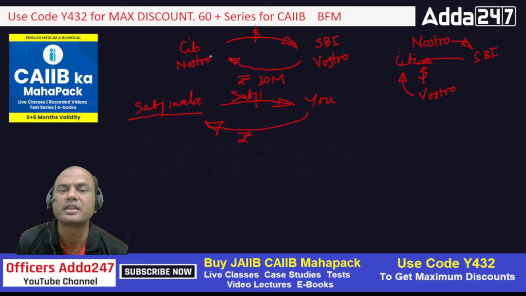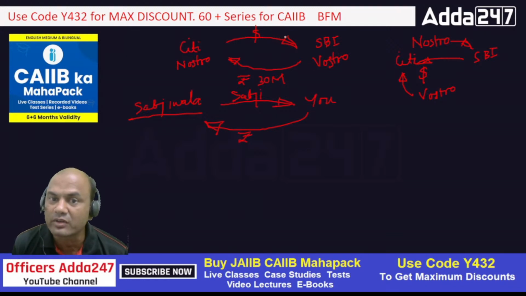So now what is happening in this business? Who is giving rupees? Rupees is given by SBI. Who is giving dollars? City is giving dollars. So what is SBI doing? Is SBI buying dollars or selling dollars? SBI is buying dollars here. You are buying sabji, giving rupees. SBI is giving rupees, so it will buy dollars. So the point over here is buy dollars. This is what I wanted to explain.